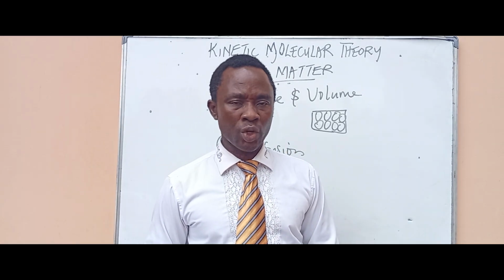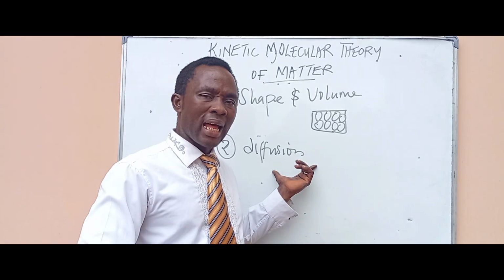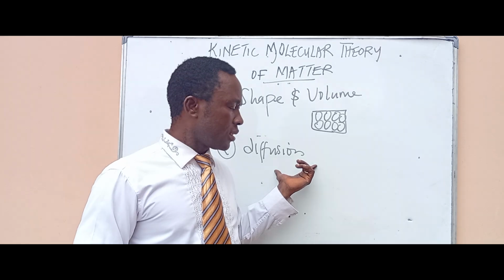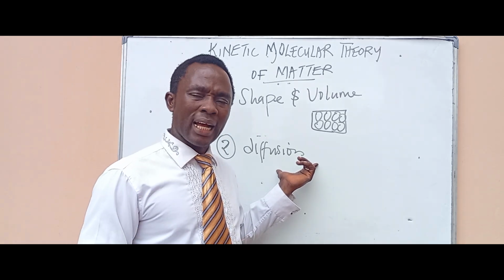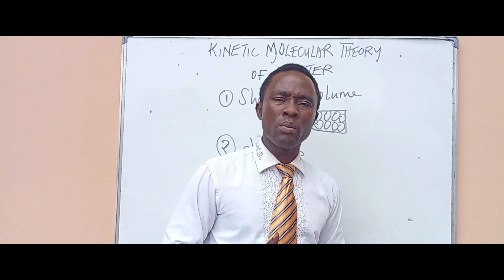I'm talking about diffusion, please. So gases diffuse more than liquids, while liquids diffuse more than solids. This is because gas molecules are always in fast, rapid motion.